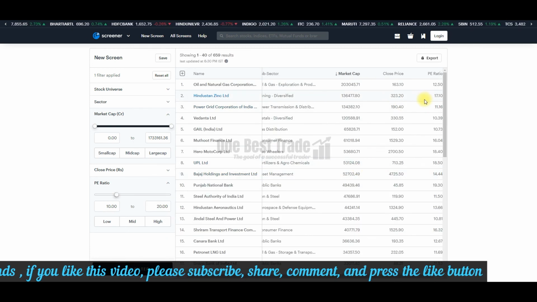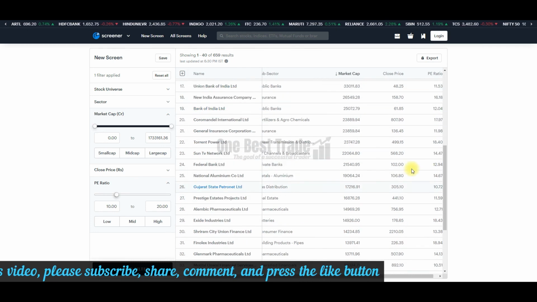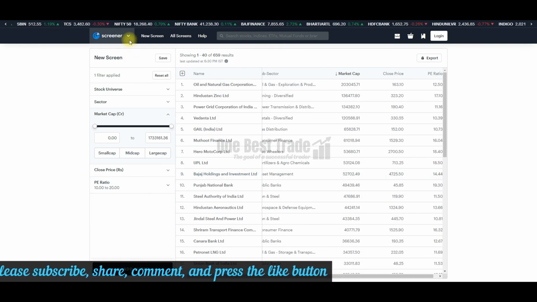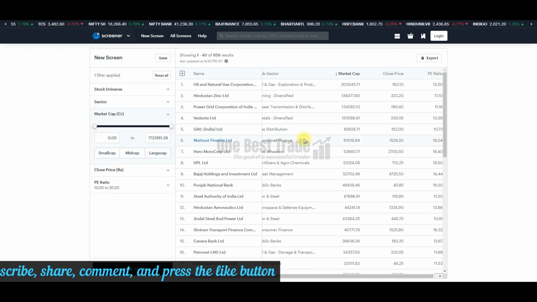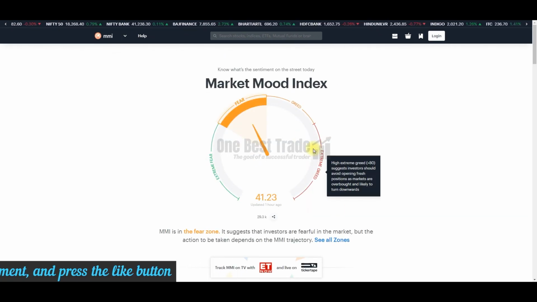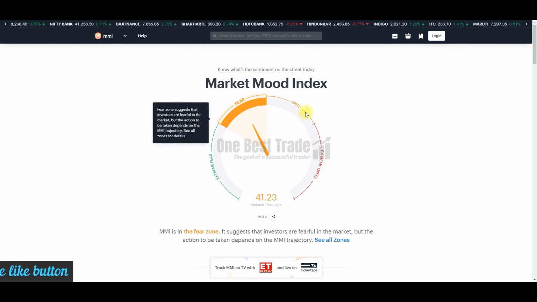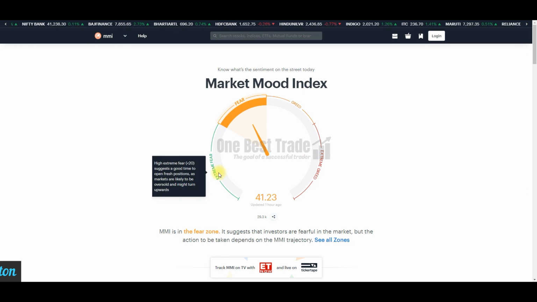Automatically, you can find the stocks having a PE ratio between 10 and 20. This is how you can scan it. Next feature is a market mood index. Just go and click it, where you can see this market mood index. It is a sentiment index. It will help you see whether the market is in fear, greed or extreme fear.